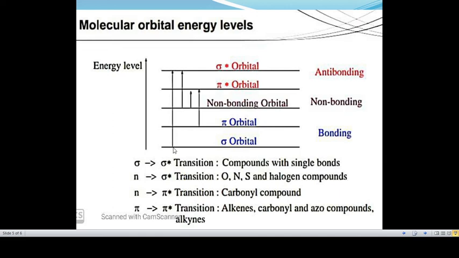A sigma electron from the orbital is excited to the corresponding sigma star antibonding orbital. It is a high energy process since sigma bonds are very strong. Therefore, such transitions require radiations of very short wavelength.